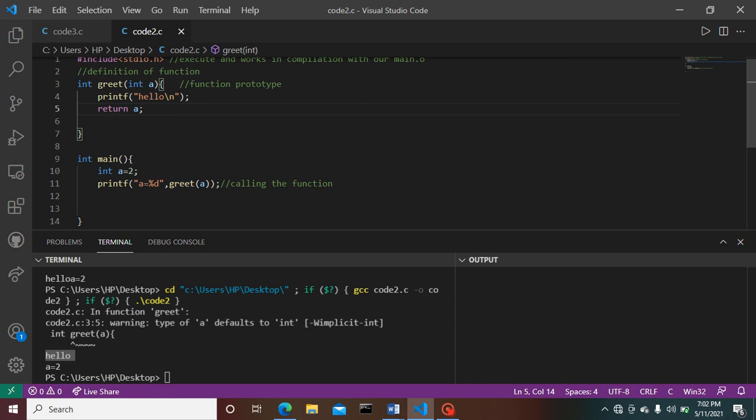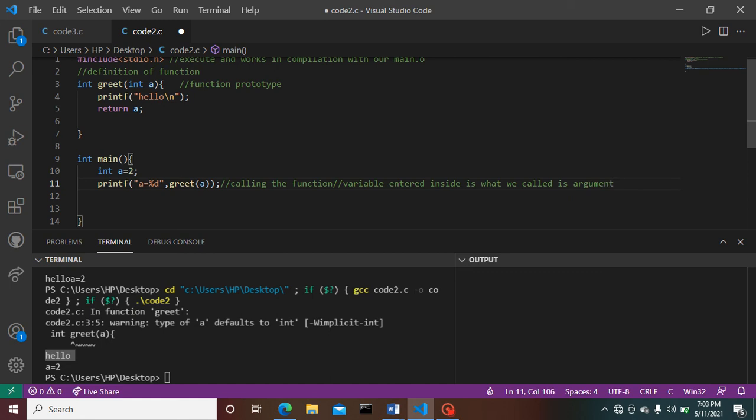Here, whenever we call the function, the variable entered inside is what we call an argument.